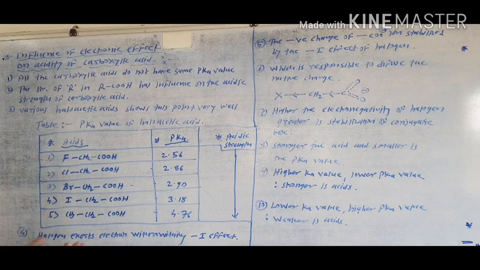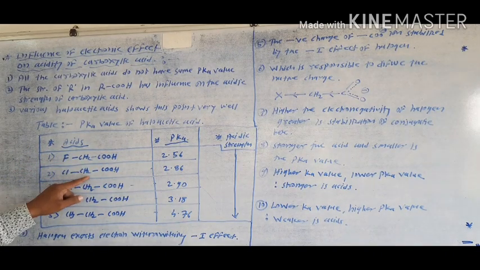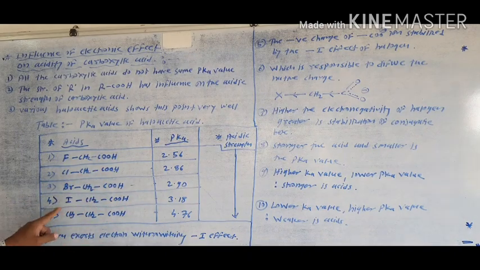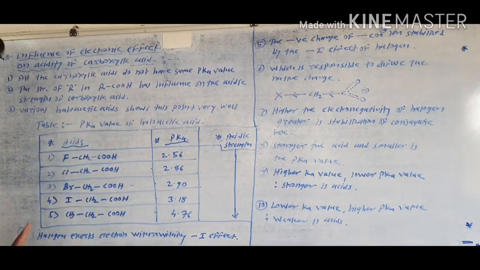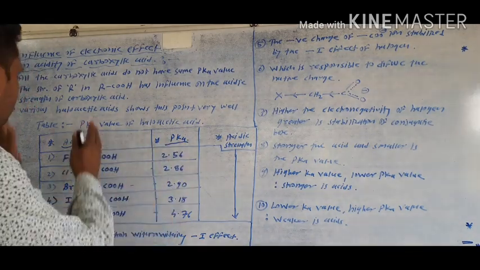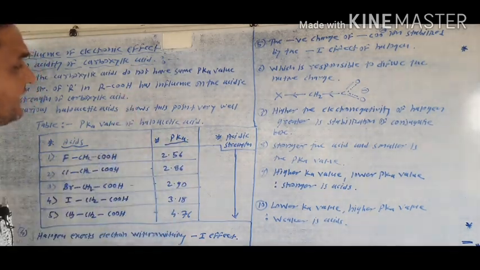Then which type of pKa values will they show, and which factor affects the pKa values? Suppose the first is a haloacetic acid, fluoroacetic acid. Second is chloroacetic acid, then bromoacetic acid, iodoacetic acid, and the fifth one is simple acetic acid. The first column shows the different haloacids and simple acetic acid. The pKa values of these acids are shown in the second column.